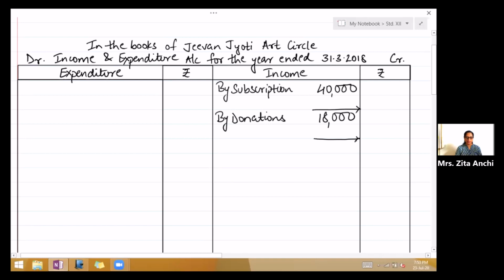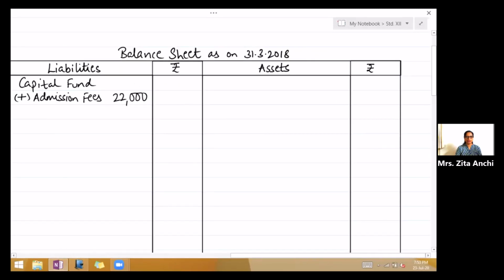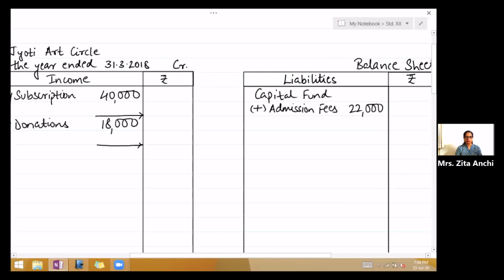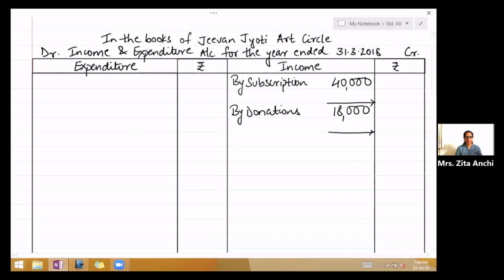Okay, come to the payment side. We first have furniture. Furniture is an asset. So take your balance sheet. Write furniture. It has got adjustment. Write in the inner column 12,000. Leave a line for adjustment. Then is stationery, expenditure. So come to the income and expenditure side, debit side, write to stationery 4,000.